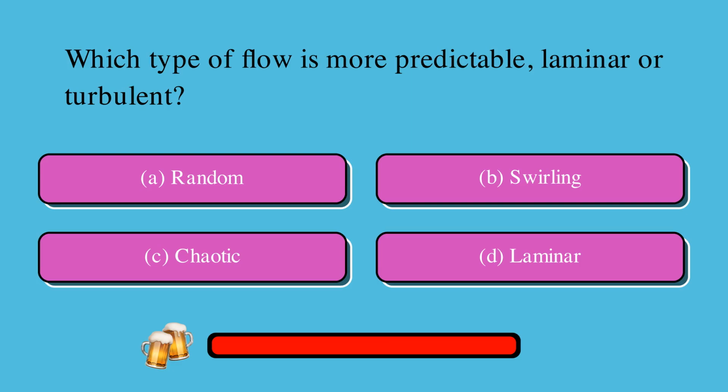Which type of flow is more predictable, laminar or turbulent? Is it A, random, B, swirling, C, chaotic, or D, laminar? The correct answer is D, laminar.